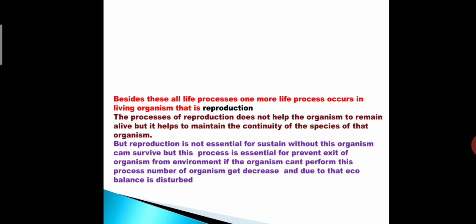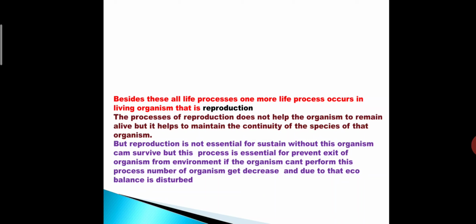Besides these, one more life process occurs in living organisms, that is reproduction. With the essential life processes, one more life process is there, and that life process is said to be reproduction.